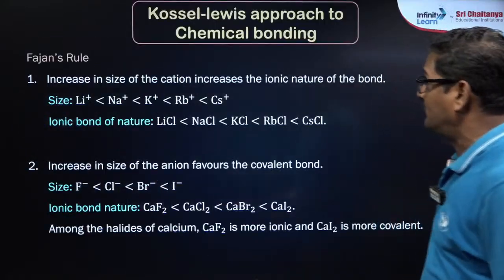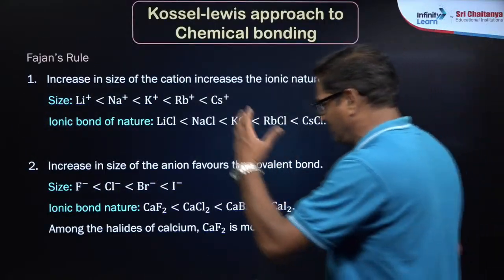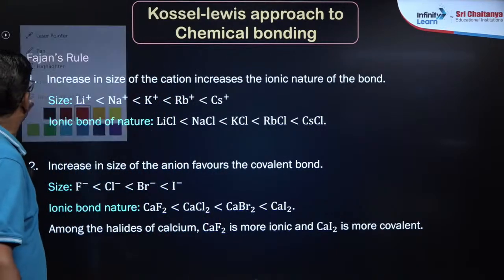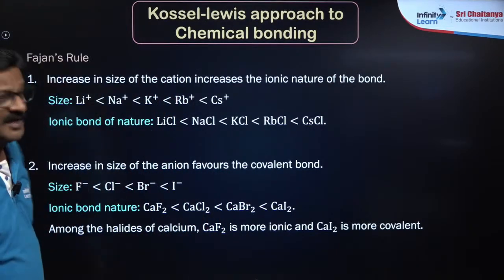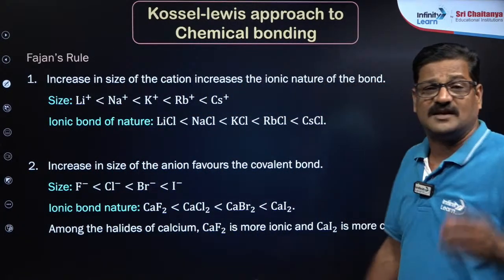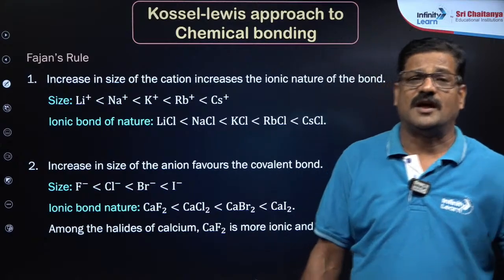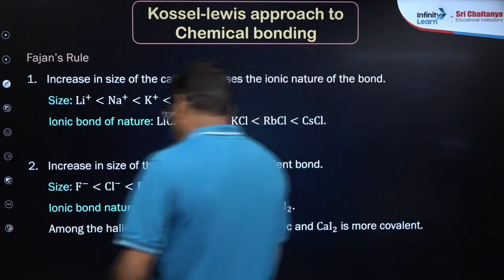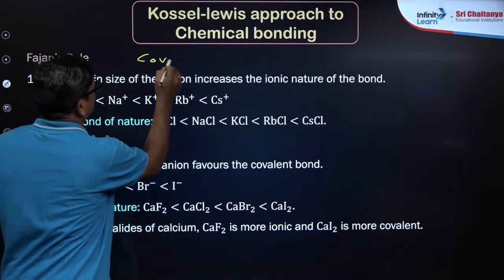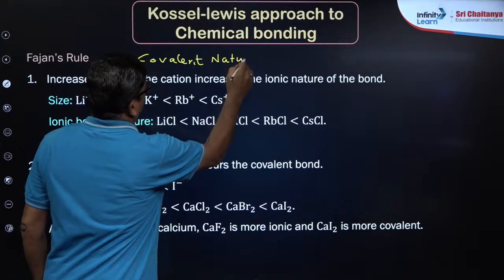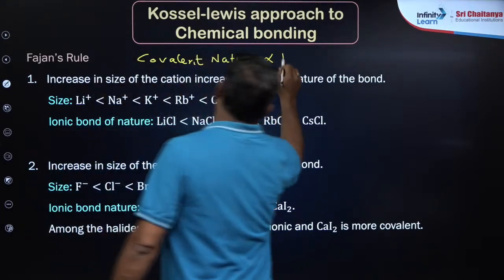Yes, very good. Now let's talk about Fajans rule. Revise it once, because you are more likely to get some questions based on Fajans rule. What can we use Fajans rule for? You can use Fajans rule for relative covalent nature or relative ionic nature of the compounds. So it says that covalent nature is directly proportional to polarization.